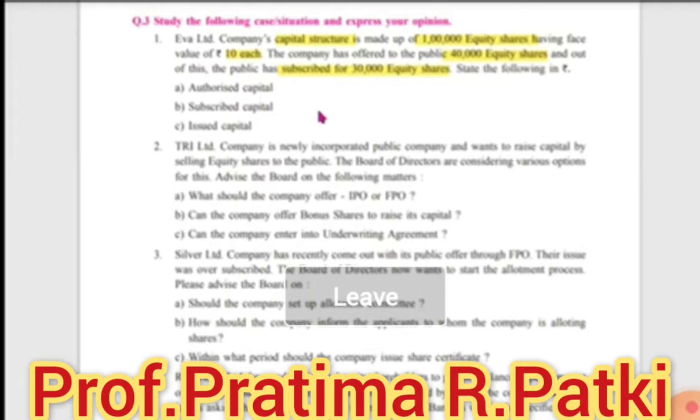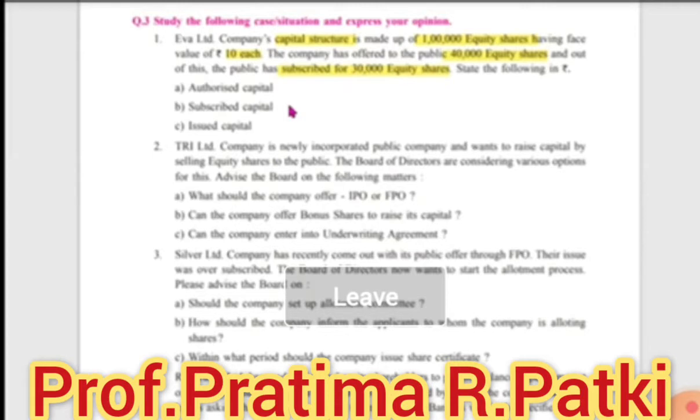Authorized capital of EVA Limited is rupees 10 lakhs made of 1 lakh equity shares of rupees 10 each as per the capital structure of the company. I will repeat, authorized capital of EVA Limited is rupees 10 lakhs made of 1 lakh equity shares of rupees 10 each as per the capital structure of the company.